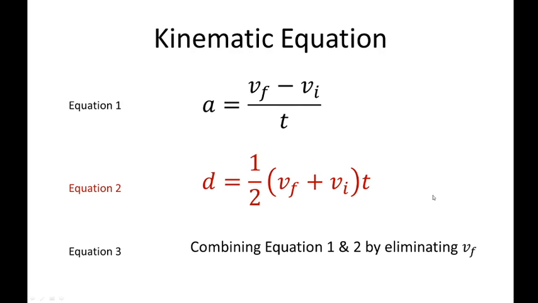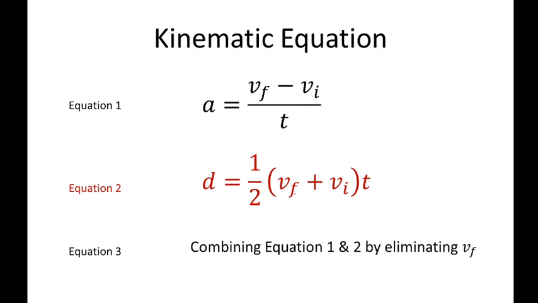So we now have two equations. We have acceleration equals velocity final minus velocity initial over time. And the second equation is distance is equal to 1/2 velocity final plus velocity initial times time. Now for equation 3, we need to combine equation 1 and 2. So how do we combine that one?